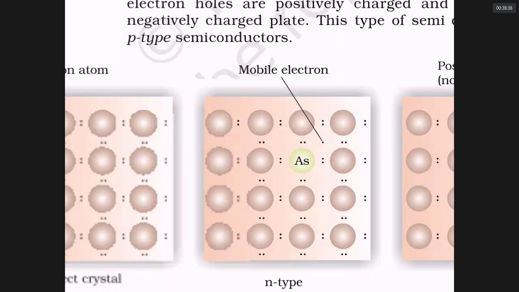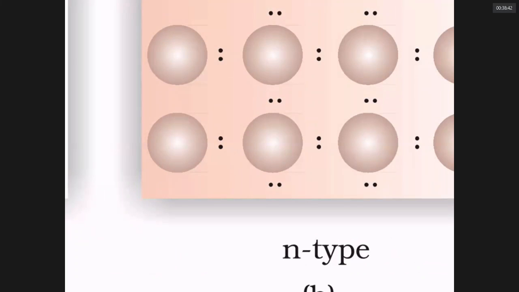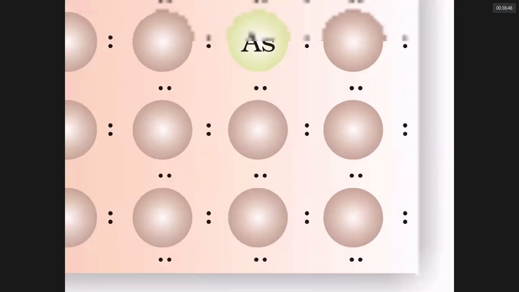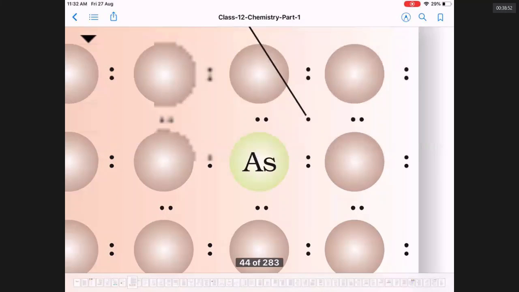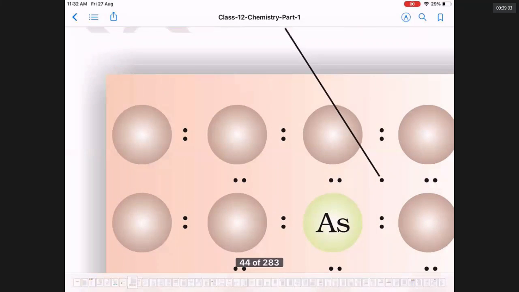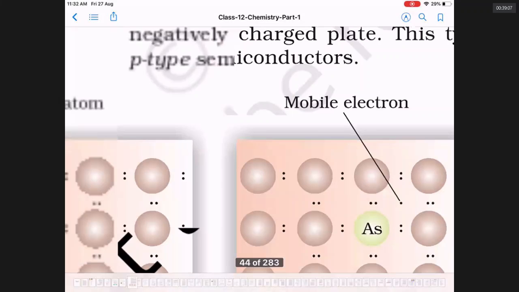atom is making 4 bonds. It is surrounded by 4 electron pairs. You can see the 4 electron pairs that is happening to the silicon. He added arsenic. Now this arsenic has 5 electrons. 4 are making bonds like any other silicon, but there is an extra electron. This extra electron can freely move within the lattice. That gives it a conductance, and that is called an N-type semiconductor.